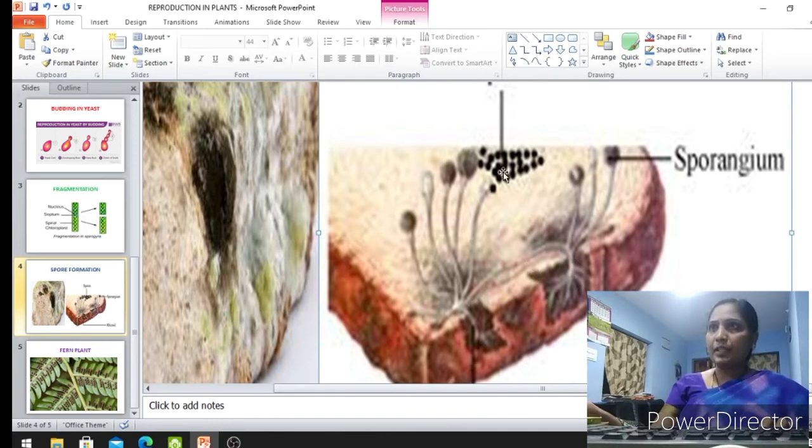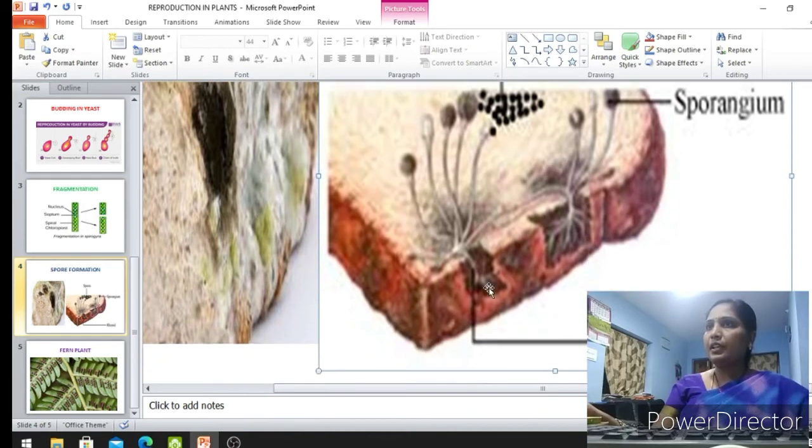In the beginning of the experiment, you couldn't find these black color dots immediately. Do this experiment in your home and find out. As soon as you sprinkle water and keep it in a darker place, you could not find the spores immediately. First you can see white color thread-like structures appear on bread, which are called hyphae. This is known as hyphae or rhizoid hyphae.